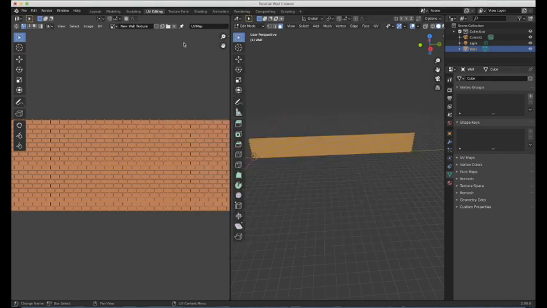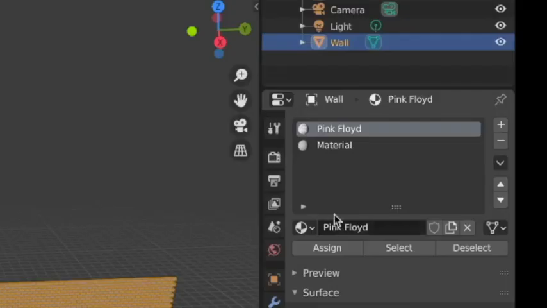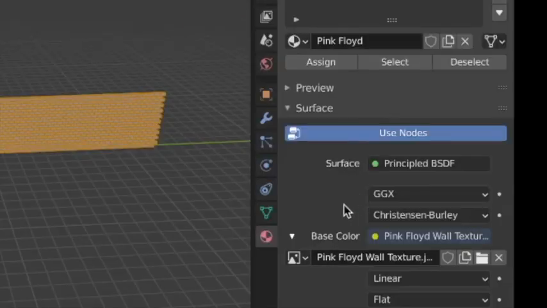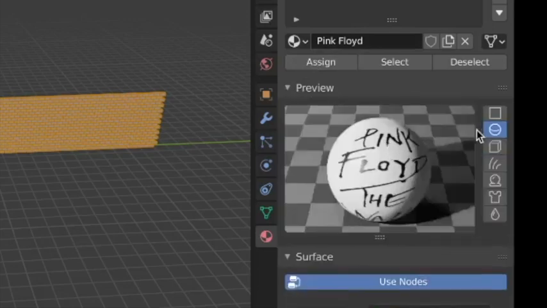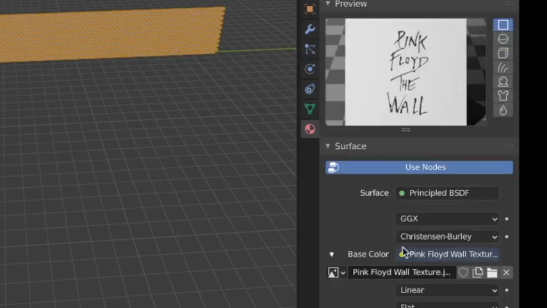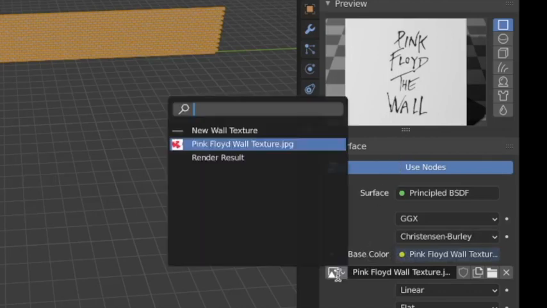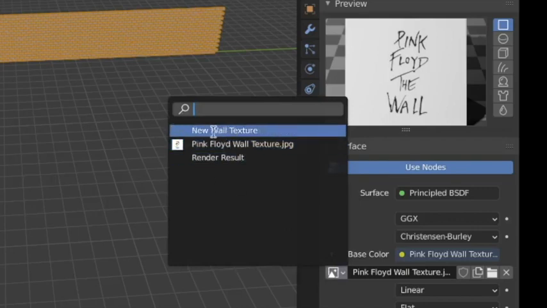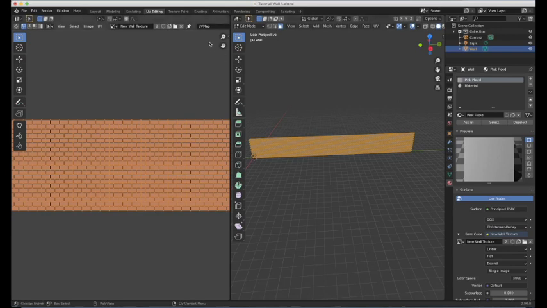And so we're now ready to add this canvas to the object. So the object is selected. If you go back to the material properties, once again, just make sure that the Pink Floyd material is selected. Now we just want to switch this one, the original, with our new canvas, and you just use this icon here. When you click on that, you get the option to choose the new wall texture. It's right there at the top. Okay, so now it has applied our new canvas.